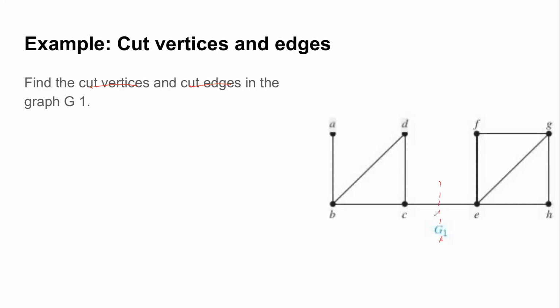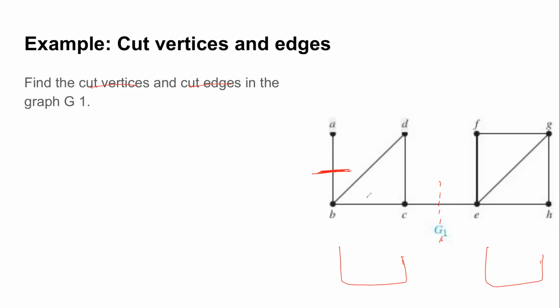If you look at C, it's just going to separate two components, right? Similarly, AB is also valid because if we remove the edge, this A will become a pendant vertex. Any other edge?